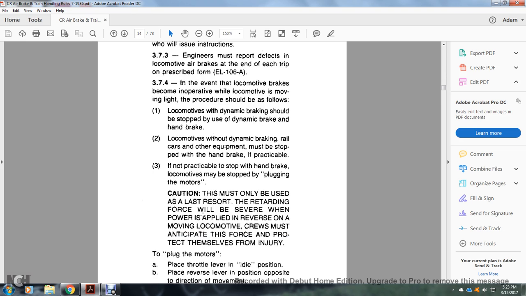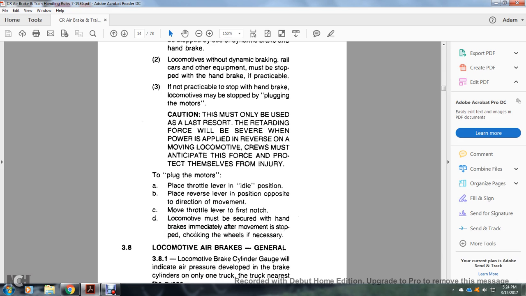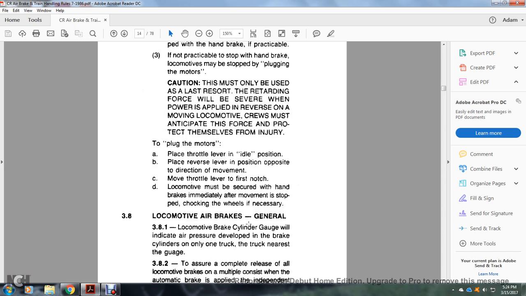Retarding force will result when power is applied with the reverse on the moving locomotive. The crews must anticipate the force and protect themselves from injury. To plug the motors, place the throttle in idle position and place the reverse in the position opposite the direction of movement. Move the throttle to the first notch, and then the locomotive must be secured with the handbrakes immediately after the movement stops, and chocking the wheels if necessary.